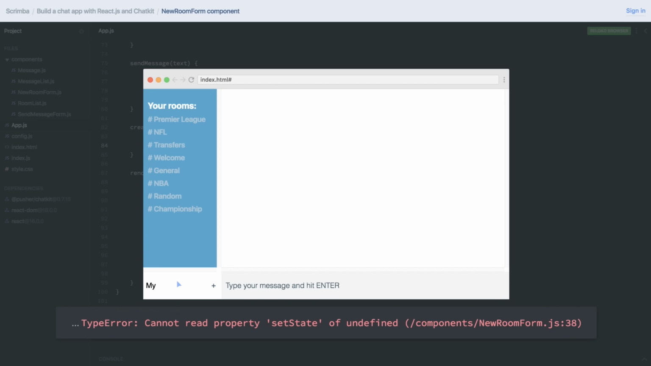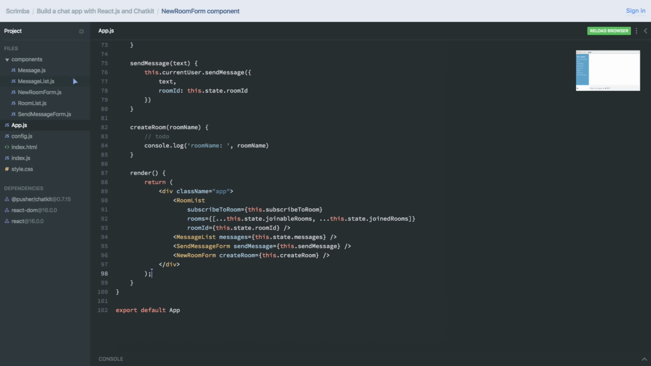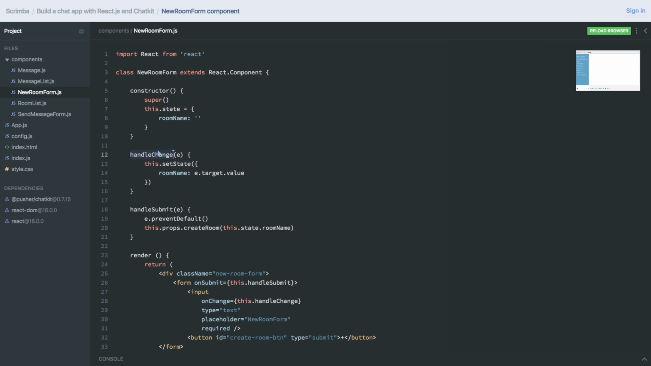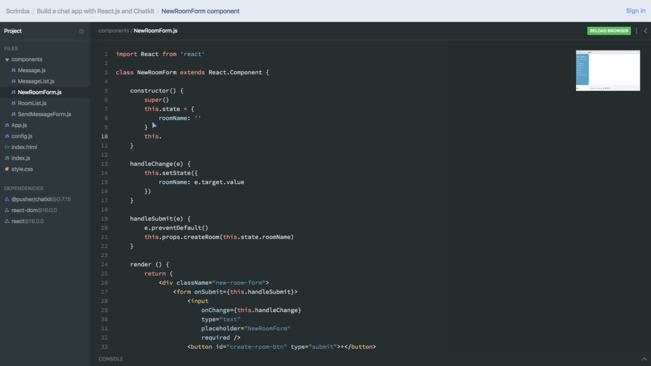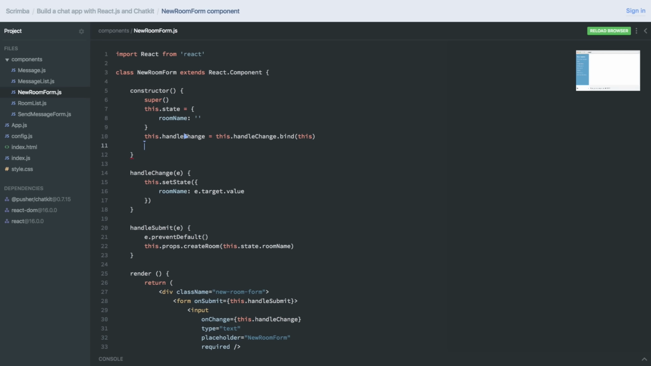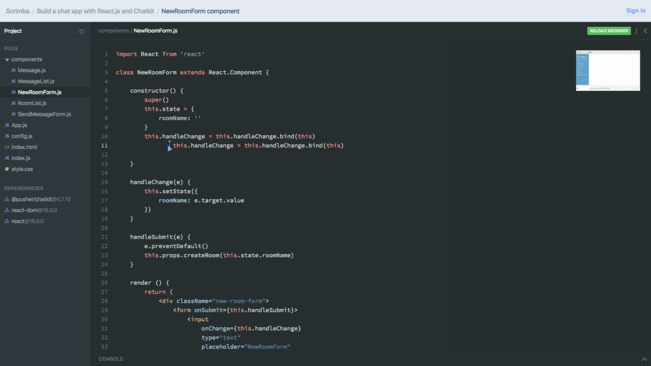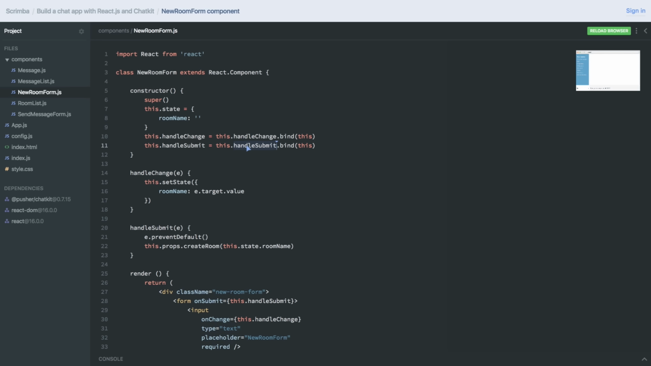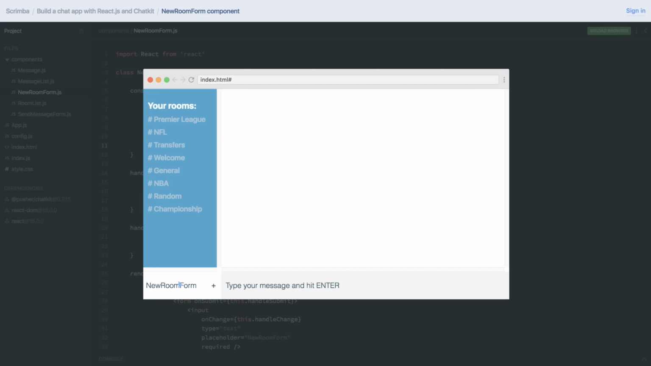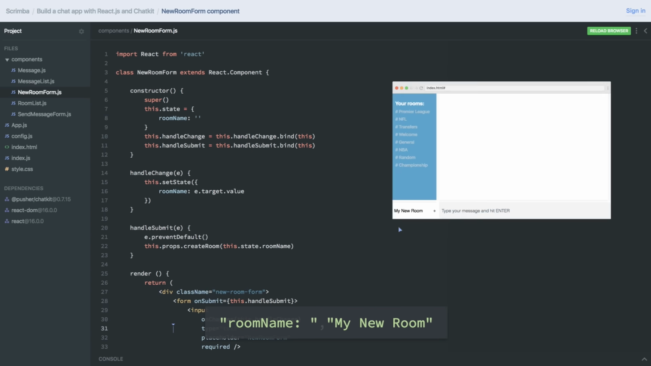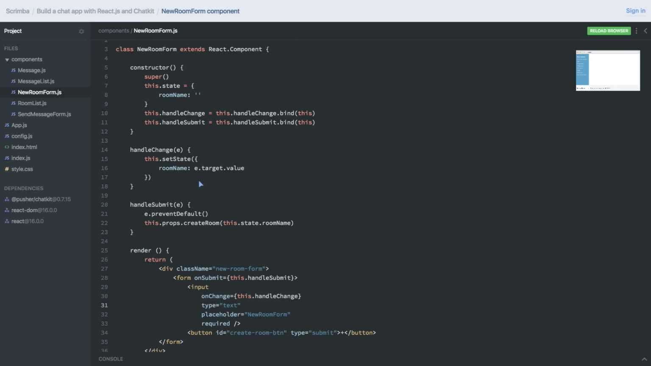I think, oops, cannot read property setState of undefined. What have I done? It has to be down in the NewRoomForm. This, of course, I forgot to bind this in our two event handlers. That's how it is to code sometimes. It's a lot of things to remember. And we'll copy this and handleSubmit like that. We'll run it again. And my new room like that, hit enter. And boom, room name, my new room. So we are able to connect the two components and pass down the method for creating new rooms.